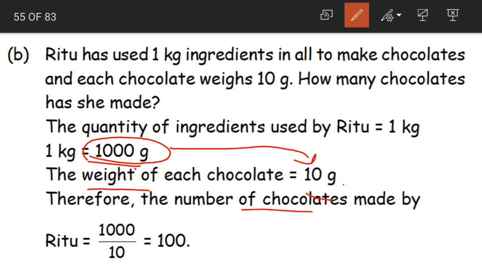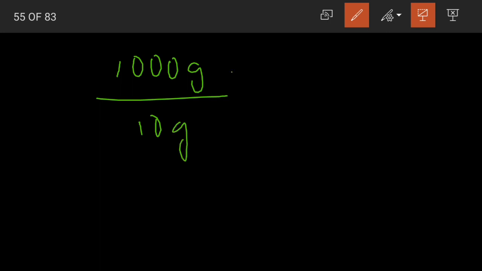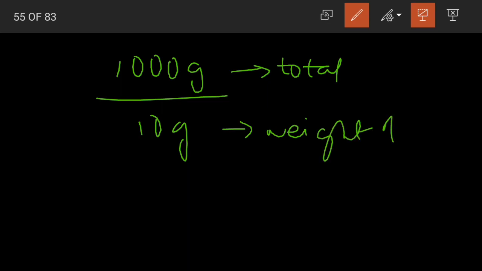So what is the total number of chocolates made, children? We have to divide these two. 1000 grams divided by 10 grams. This is the total weight of the ingredients and this is the weight of each chocolate. Now as both of these quantities are in grams, that is the same unit of measurement, we can divide them, children.